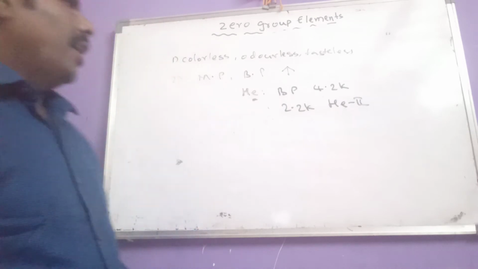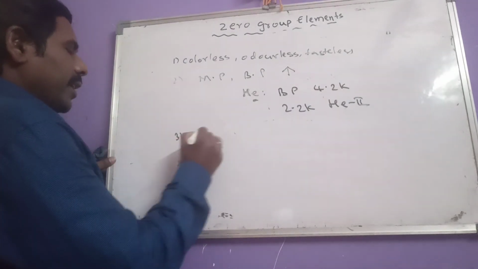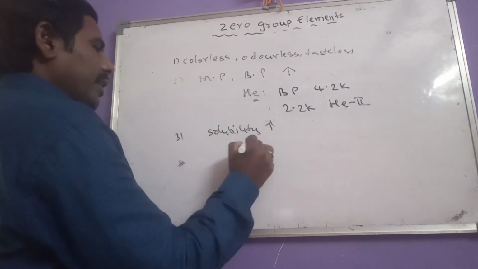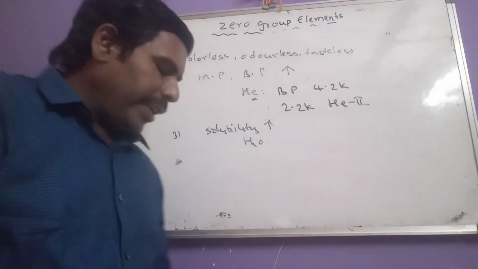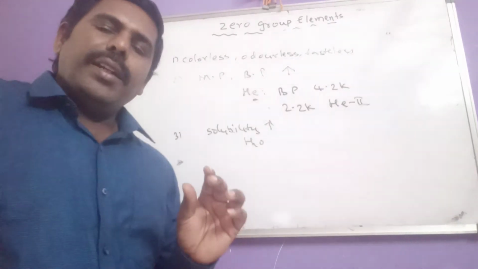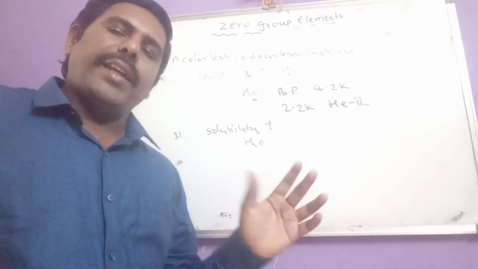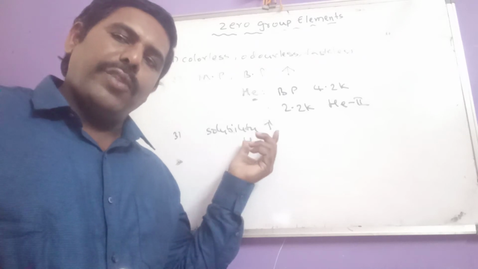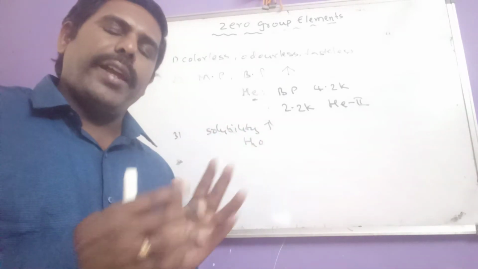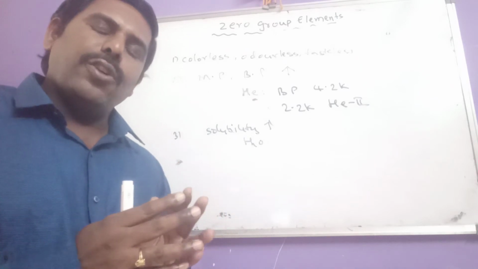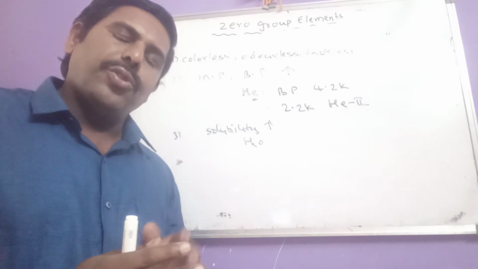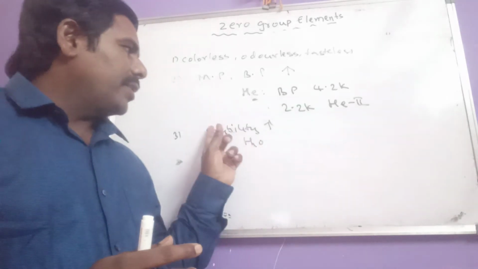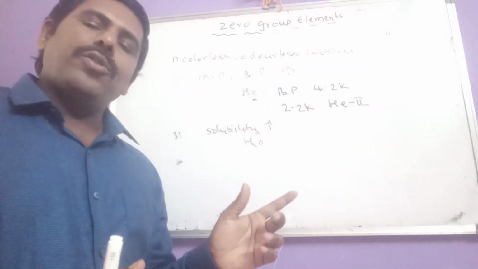Okay, then after that, solubility increases from helium to xenon. Solubility in water increases, and this solubility is due to dipole induced dipole interaction. The dipole is the water molecule, and the induced dipole belongs to the noble gases. So the solubility of noble gases in water is due to dipole induced dipole interactions, and it increases from helium to xenon.